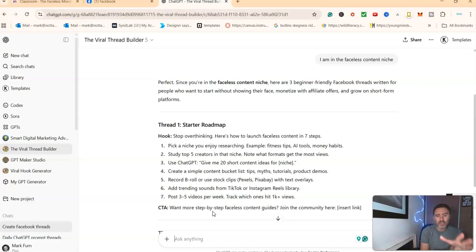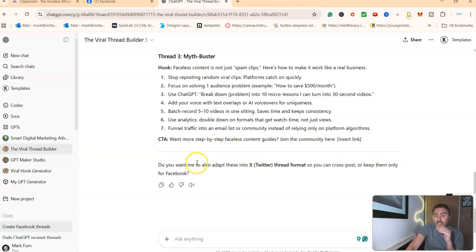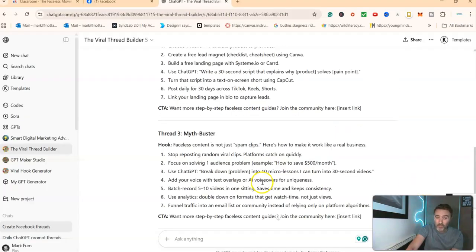And the reason why this is so good and it's operating so well is I have given this Viral Thread Builder all the stuff from the profiles that I showed you. I also give it information about what I would like it to do and the structure of it and lots more. And you can see on here, look, it's given me all of these. And then it also asks, do you want me to also adapt these into Twitter thread format so you can cross post or keep them only for Facebook? So have a play around with this, okay?